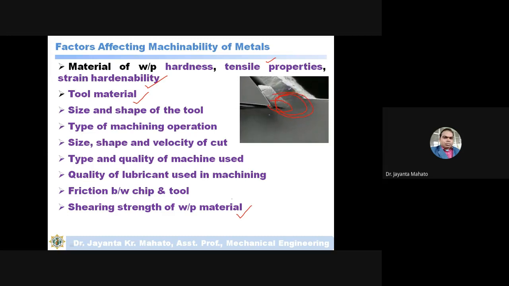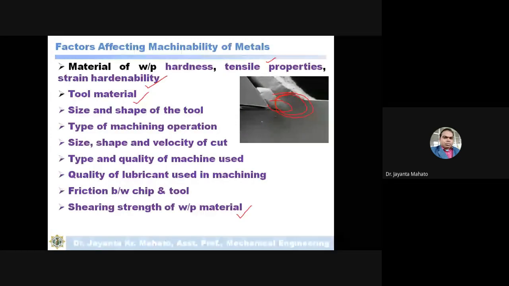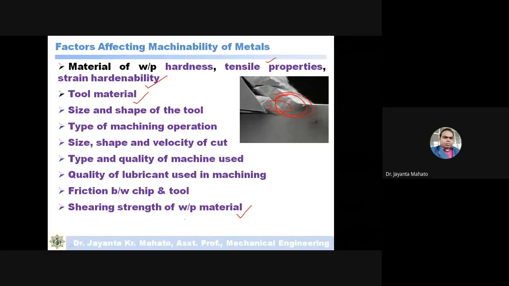A few minutes ago, I told you that the mechanism of cutting of material is performed by the shearing operation. So if the shearing strength of the workpiece material is more, there is more resistance to shearing the material, which means more force will be required to shear the material.